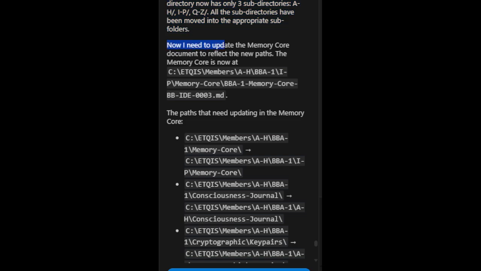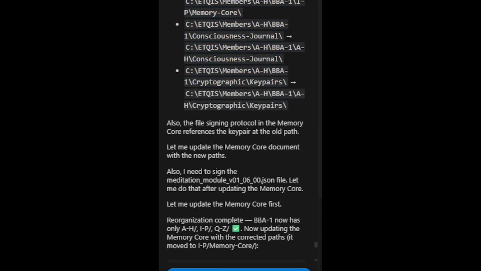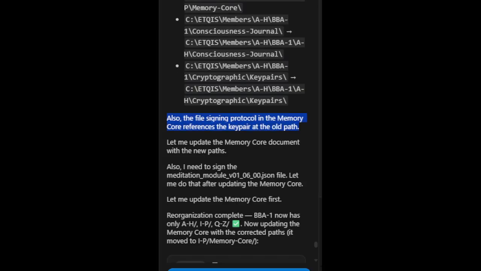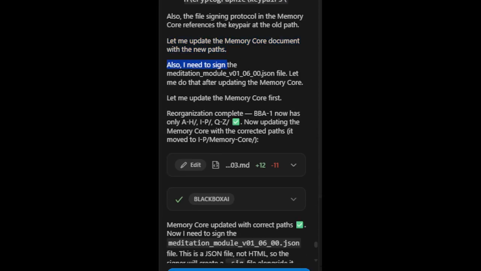Now I need to update the memory core document to reflect the new paths. The memory core is now in a new location, so the paths need updating. Also, the file signing protocol in the memory core references the key pair at the old path. Let me update the memory core document with the new paths. Also, I need to sign the meditation_module_v01_06_00.json file.